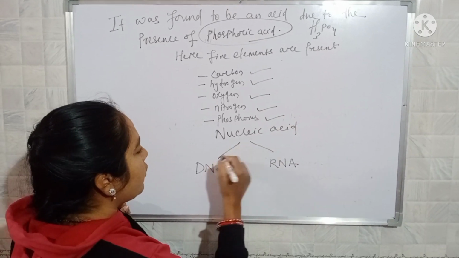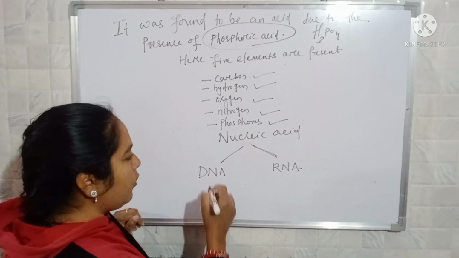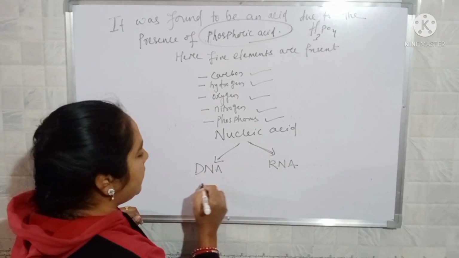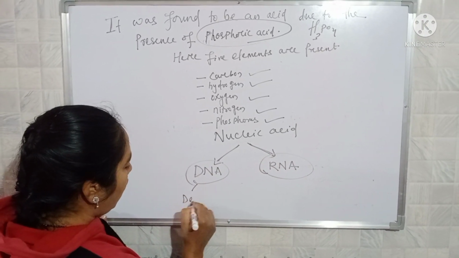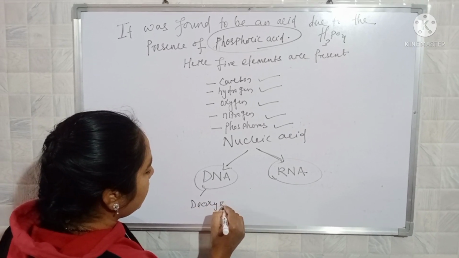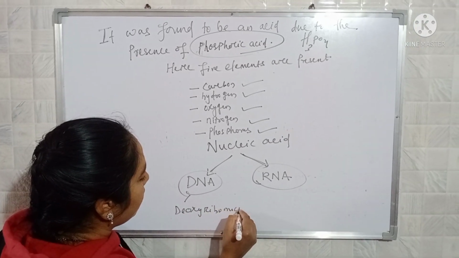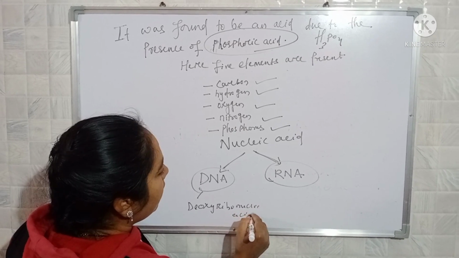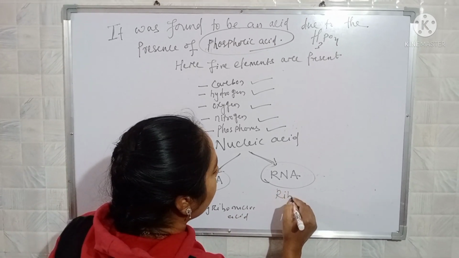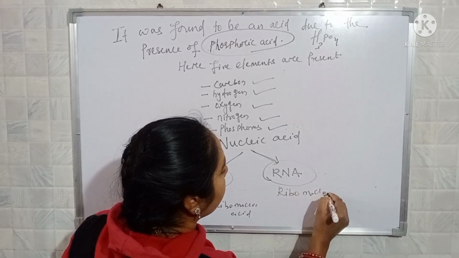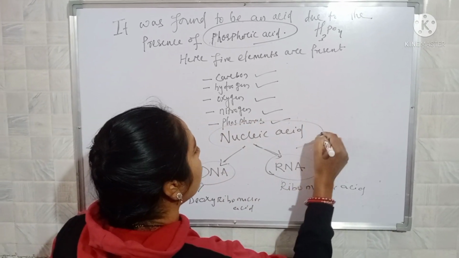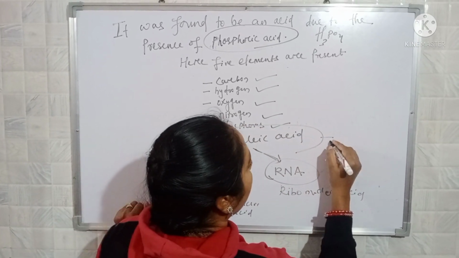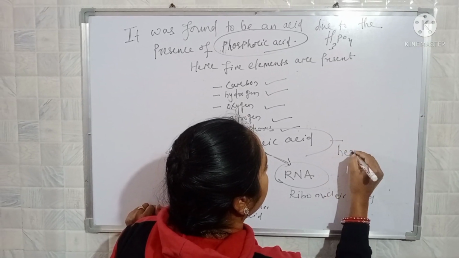Now this nucleic acid is divided mainly into two parts, that is the DNA and the RNA. DNA means deoxyribonucleic acid, and RNA means ribonucleic acid. So this nucleic acid is also known as the carrier of the hereditary material.